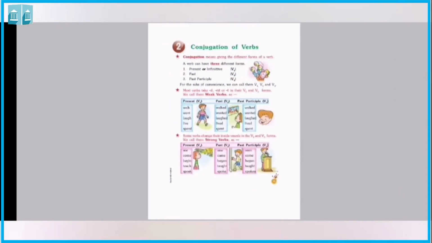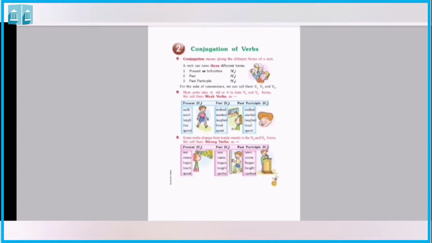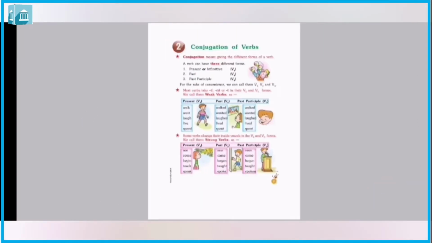And in past participle it will also come bagged. Cancel, cancel, it's present form and cancelled, cancelled, so it's a doubling consonant plus ed and it will be also past form and the same will also be in past participle.